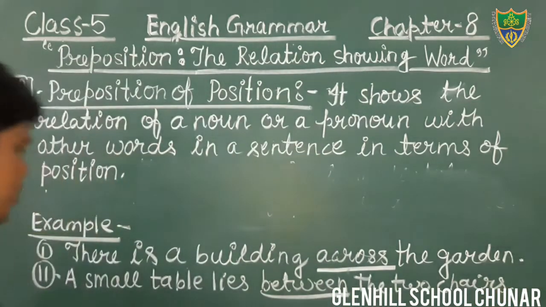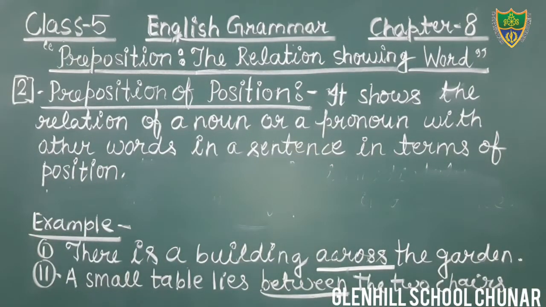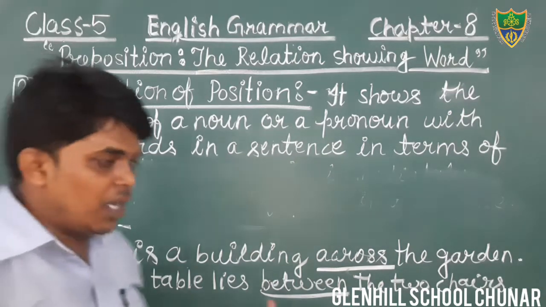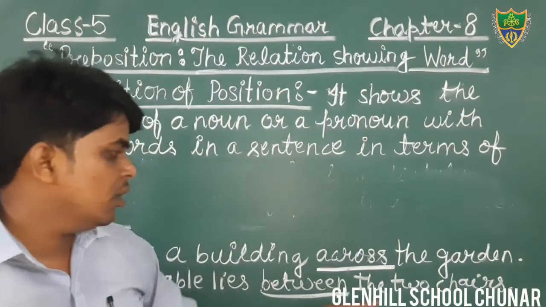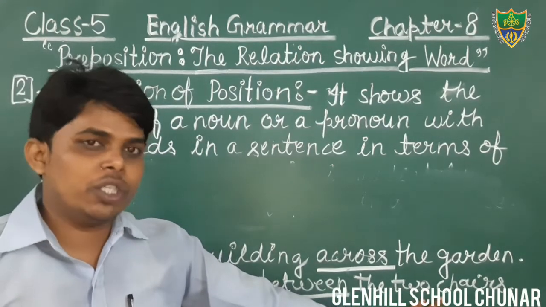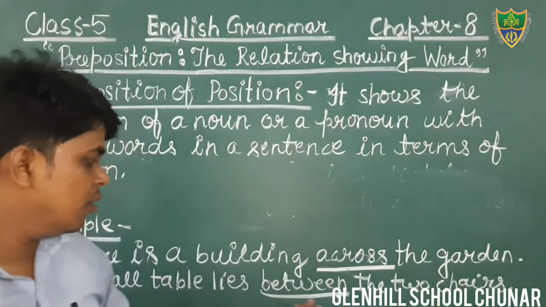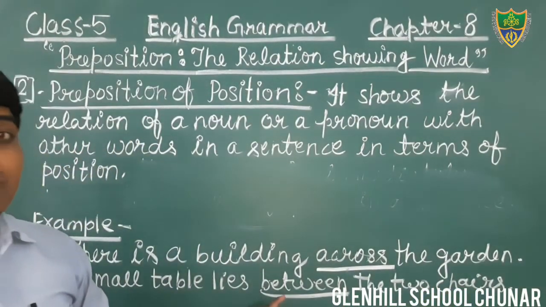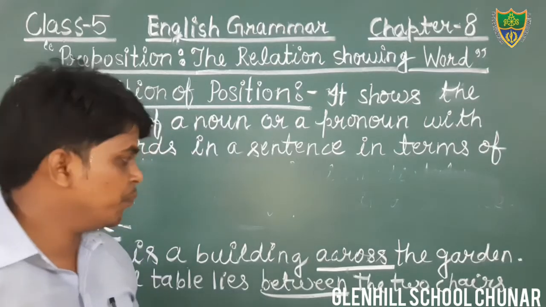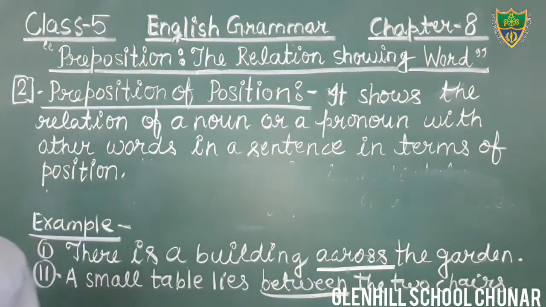Okay, just see. A small table lies between the two chairs. In this sentence, the word between is used as a preposition of place to denote the place where the two chairs are. Okay, it is also used before the noun, and it is used in terms of place. Okay, students? So just write down.